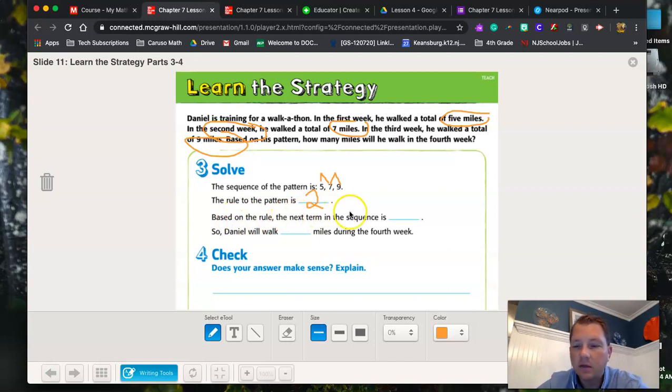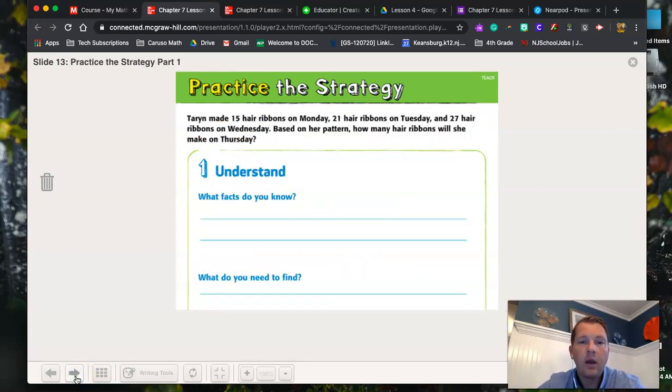Based on the rule, the next term in the pattern will be 11, because 9 plus 2 is 11. So Daniel will have walked 11 miles in the fourth week. And then down here, if it asks you to explain, you would explain: the rule of the pattern is plus 2, 9 plus 2 equals 11, and that's how I got my answer. All right, next one.